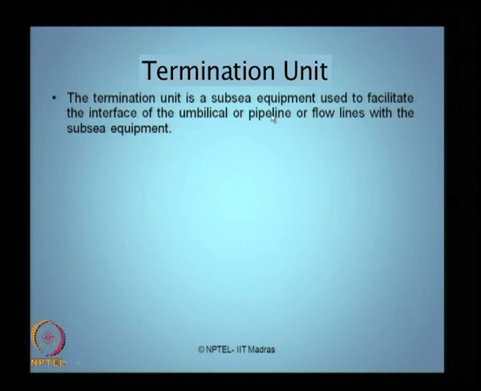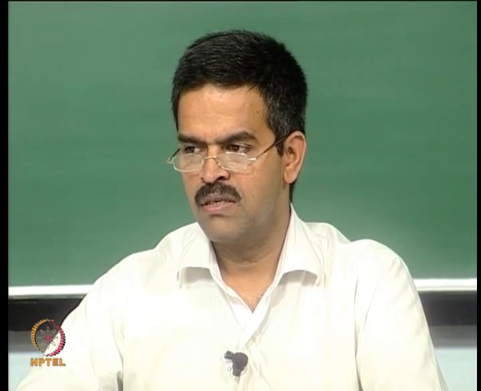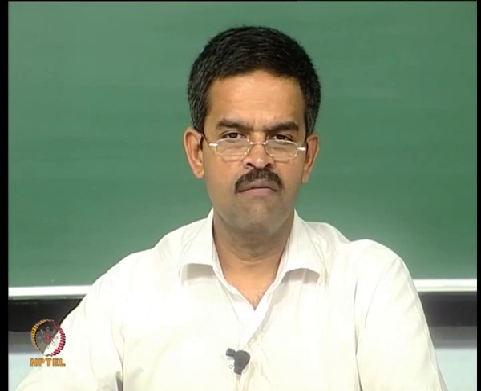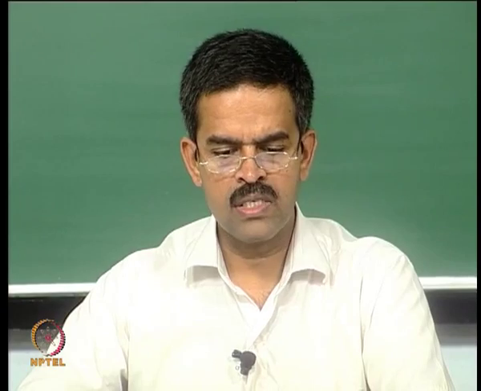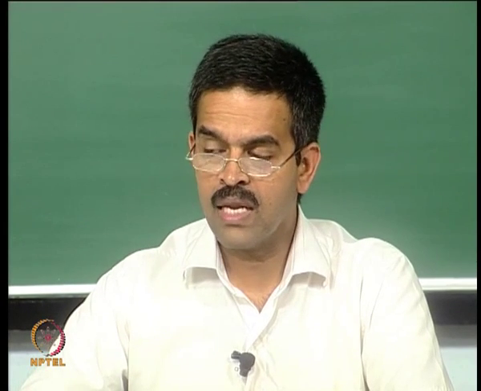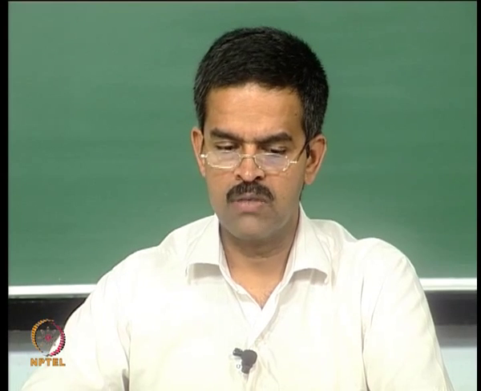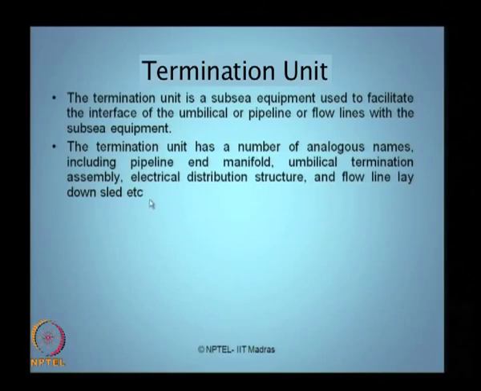So, when you are trying to connect either an umbilical or a pipeline or a flow line to a subsea equipment system, you need a piece which is called a Taylor end piece, which will fix these components of the subsea system to the subsea equipment. That Taylor piece or end piece is what we call a termination unit. The termination unit has many analogous names given in the literature.